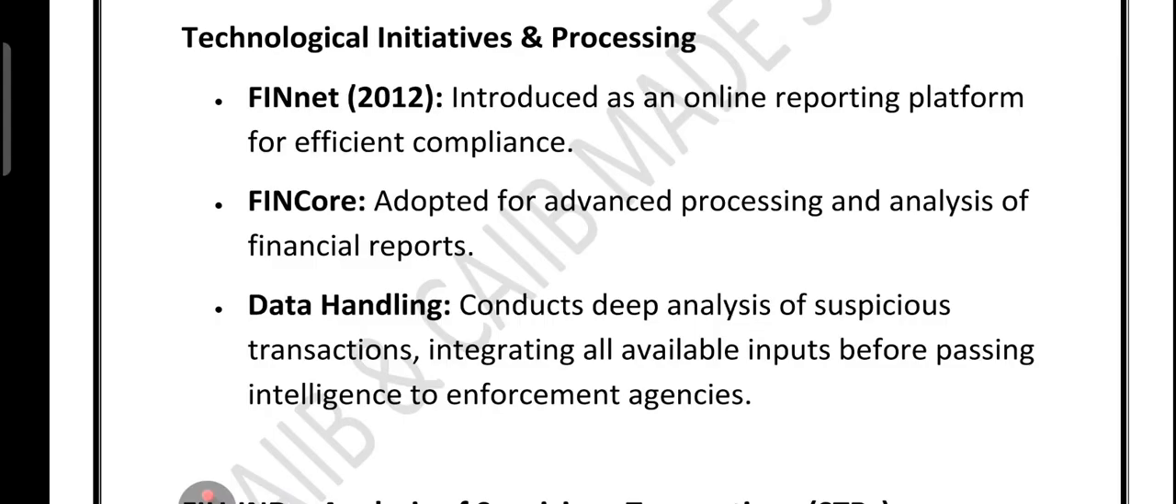What about the next point? That is called FinCore, or we call it Financial Core, which is an advanced tool used to analyze all the reports. Imagine a super smart filter that picks out suspicious activity from a lakh of transactions.